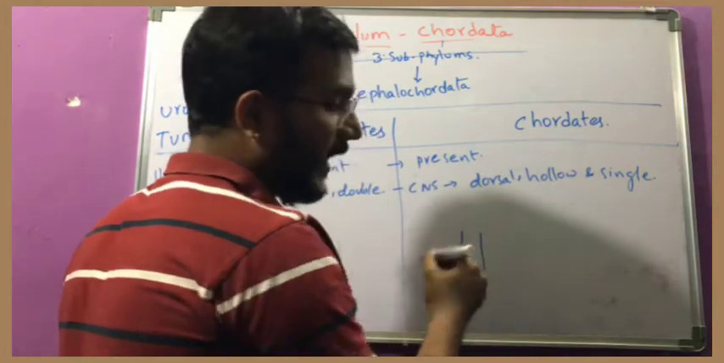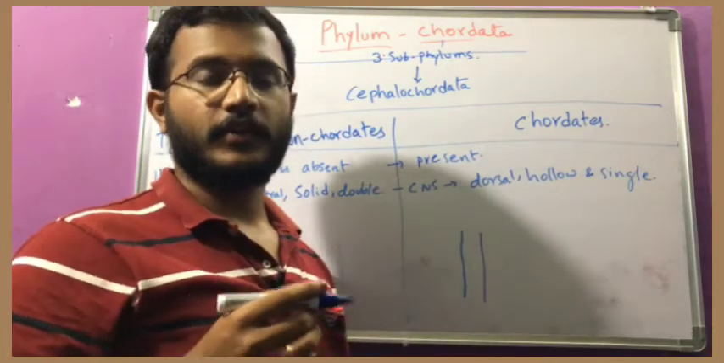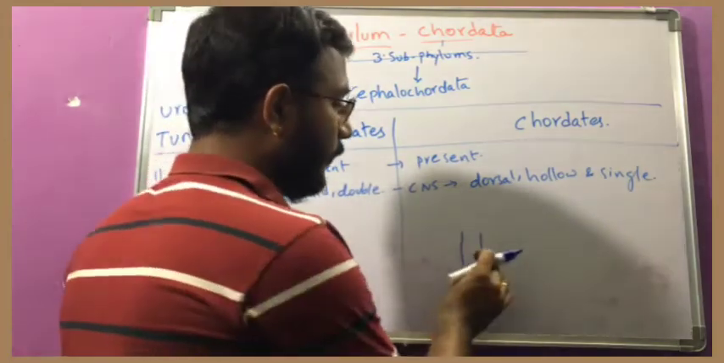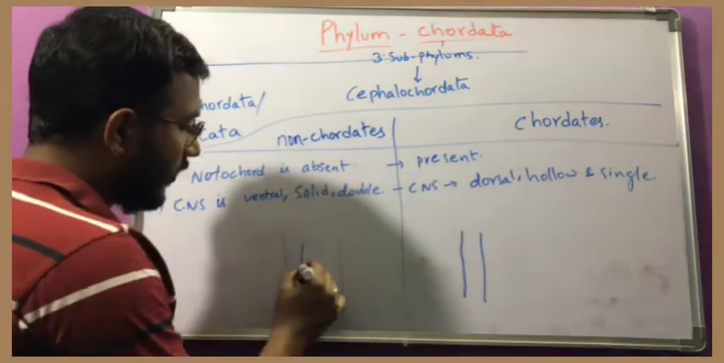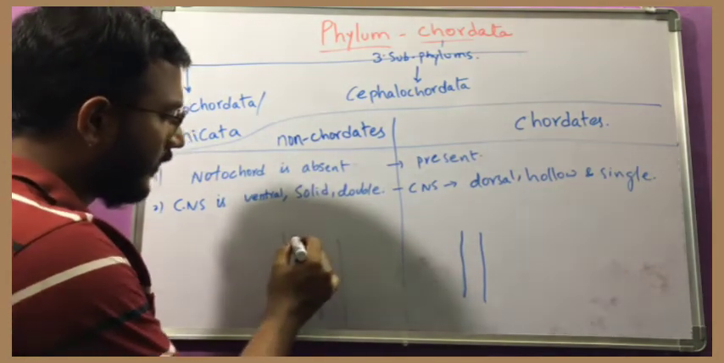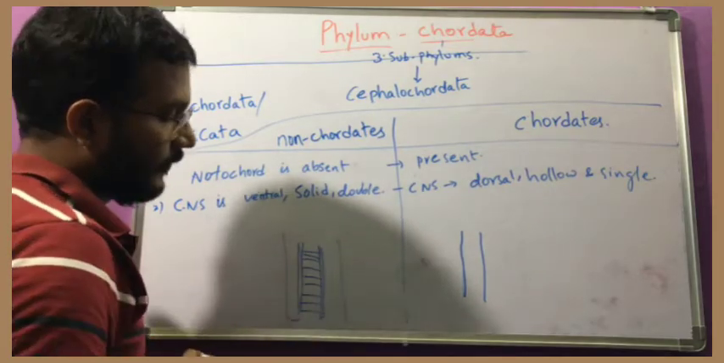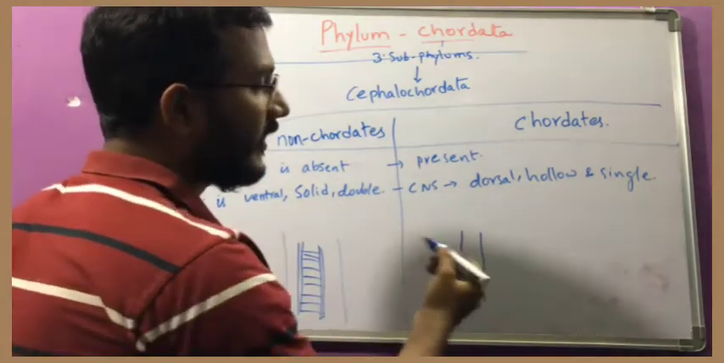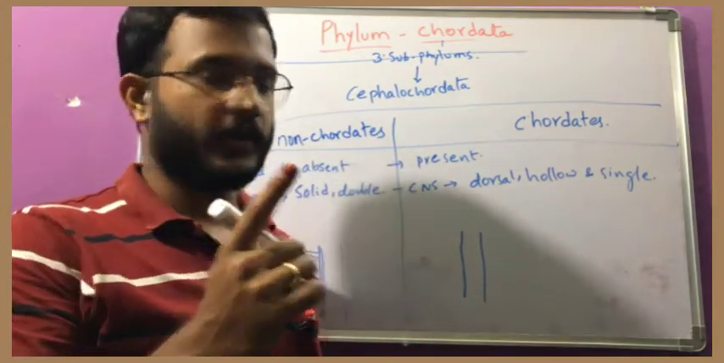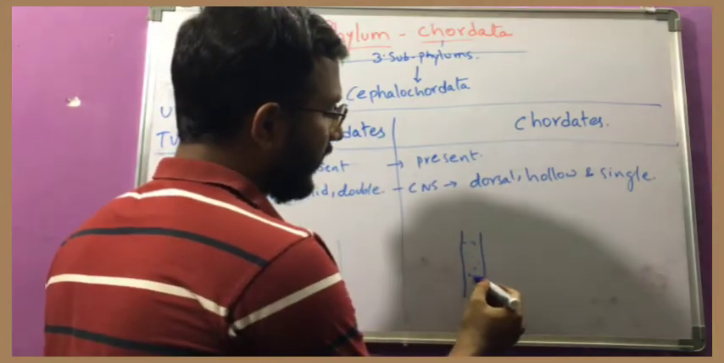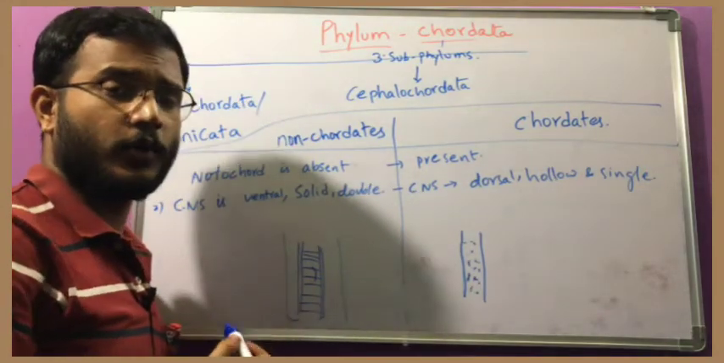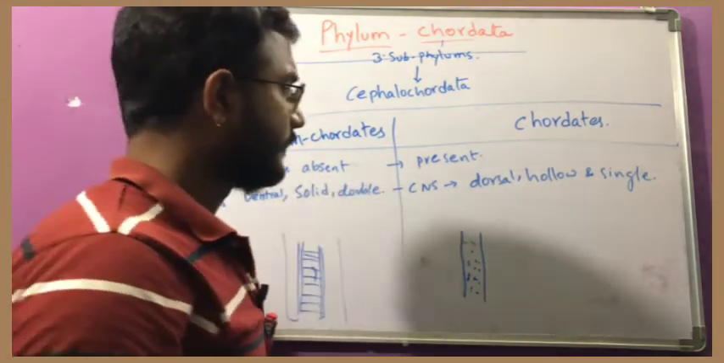This nerve cord is hollow. That means it is a pipe-like structure. In a pipe it is hollow, though it may be somewhat filled with fluid. But in non-chordates the nerve cord is solid, filled with tissues, and double, so this one and this one, two nerve cords. But in chordates there is only one nerve cord, that is the spinal cord. We are having only one spinal cord, and that is hollow, but it is filled with fluid, that is cerebrospinal fluid. In non-chordates it is filled with tissues, it is not hollow. Okay? This is the difference.